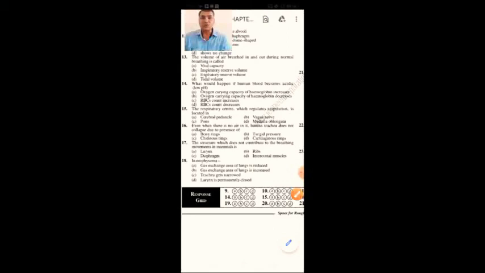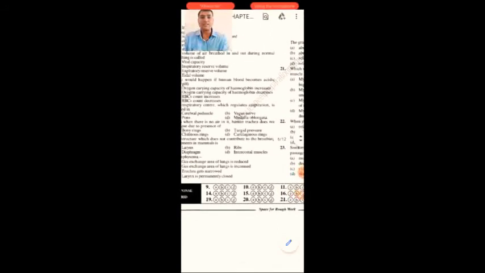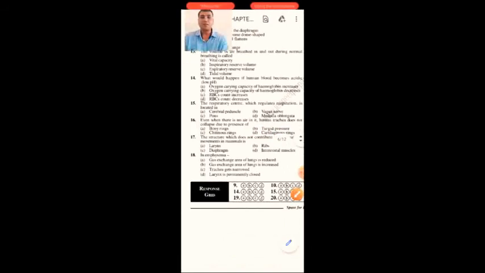Even when there is no air in it, the human trachea does not collapse due to the presence of, as you already know, C-shaped cartilaginous rings, which prevent the trachea from collapsing. So the C-shaped cartilaginous rings are responsible for keeping the trachea in position. Option D.